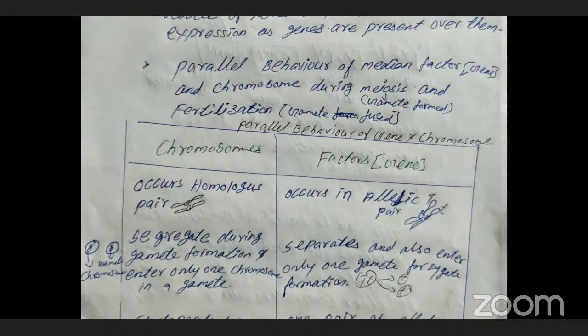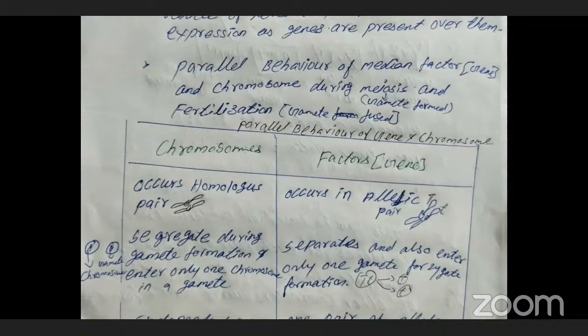Meiosis, as we know very well, means gamete formation. Meiosis means the reduction stage: diploid becomes haploid. That is called meiosis. So in meiosis, gametes will be formed. And fertilization means that the formed gametes will be fused together and form a diploid stage. The two haploid gametes fuse and form a diploid one. That is called fertilization.